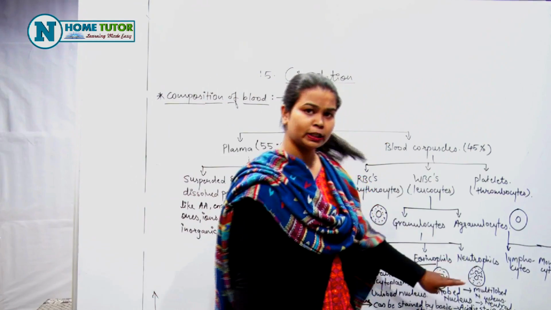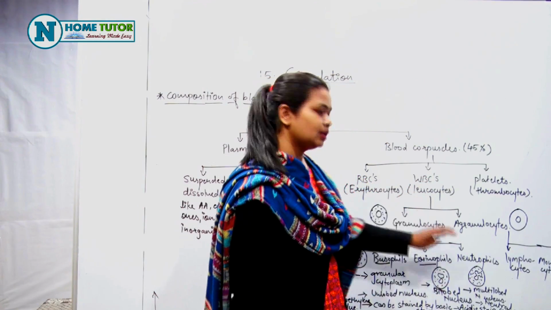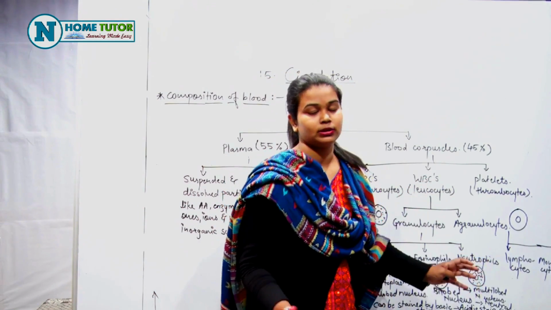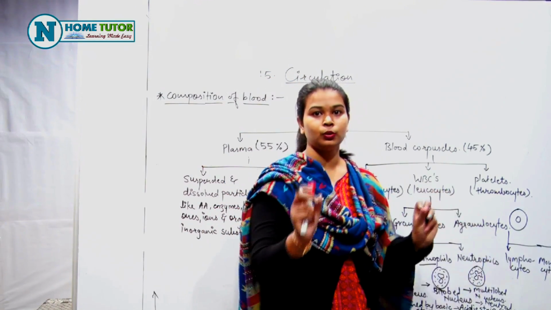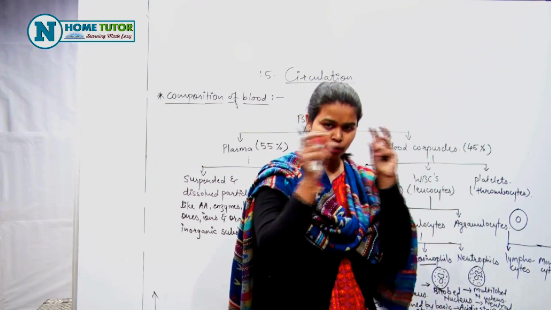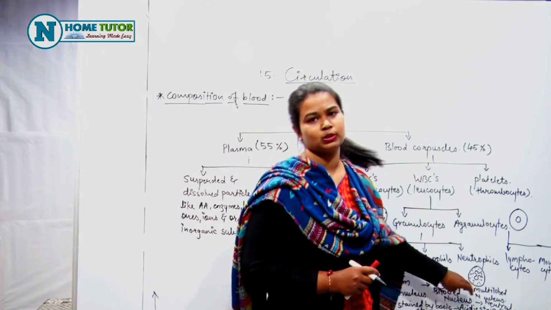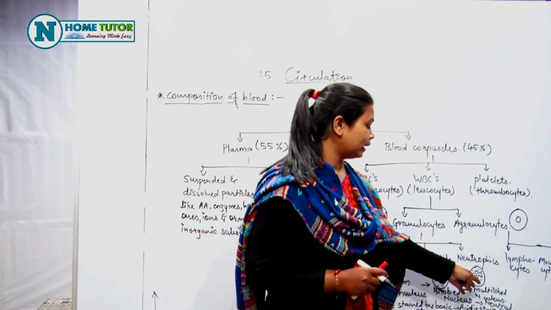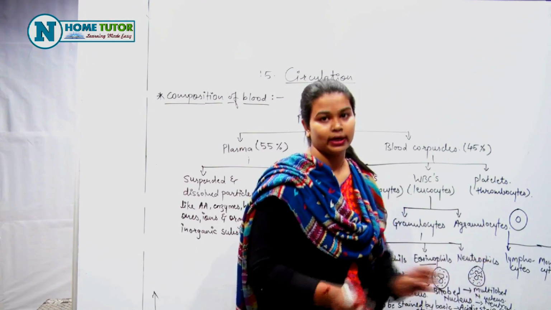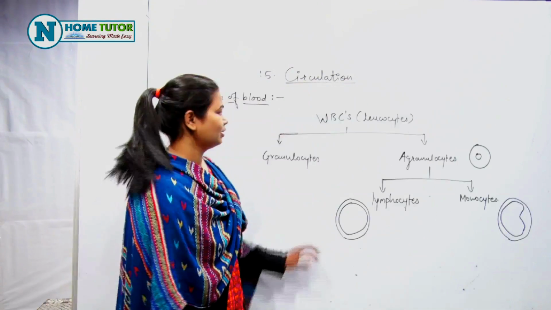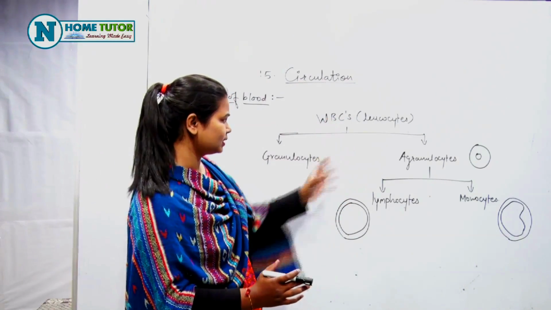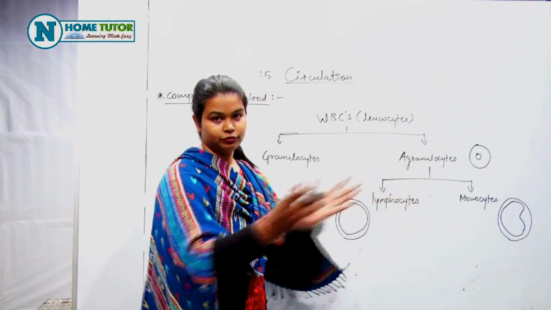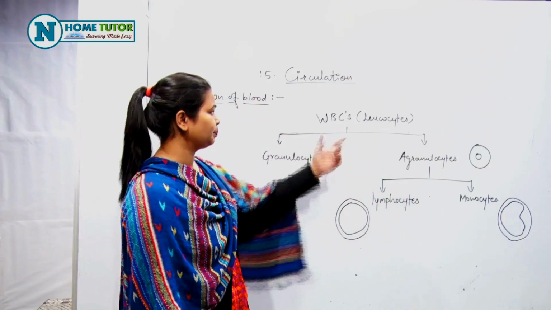Neutrophils is a third type of WBCs. Again, इसका जो साइटोप्लाज्म है ये ग्रैन्युलर है and the difference is nucleus is multilobe, many lobes, बहुत सारे lobes उसमें present रहते हैं and it is stained by neutral stain and that's why it is called neutrophils. Now हमने जो पहले का चार्ट था वो सिर्फ शॉर्ट में किया है, that is WBCs के टाइप्स और उसके फर्दर जो डिविजन होते हैं वो देख रहे हैं हम.